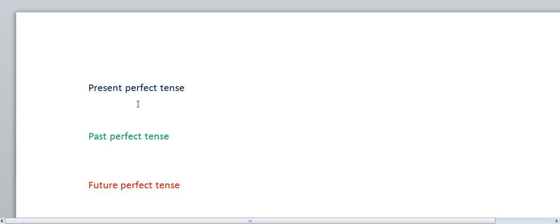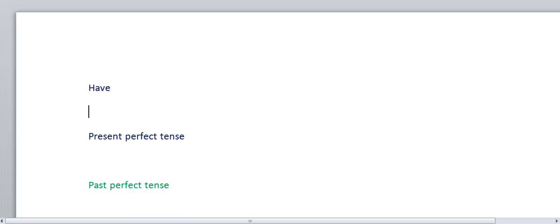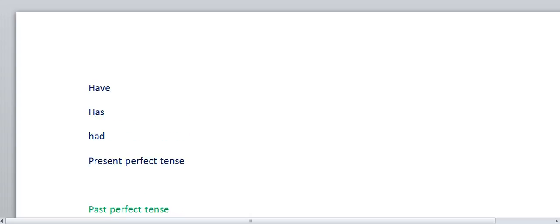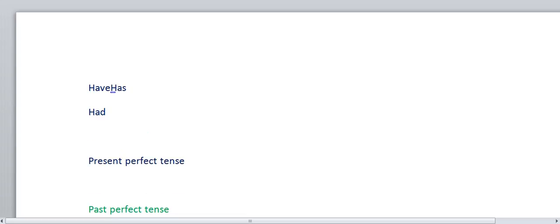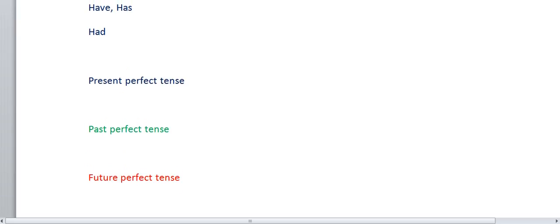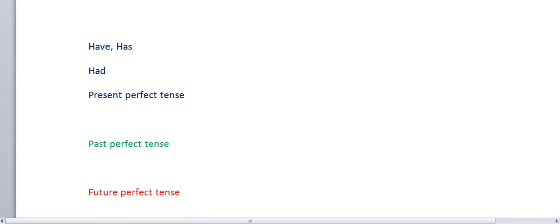Suppose we have already told you about helping verbs: be forms, have forms, do forms. We'll use have forms: have, has, had. Have and has, these two we will use in present perfect tense. Had we will use in past perfect tense. We will see. Suppose we will take any one example.